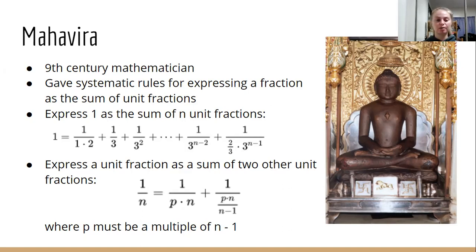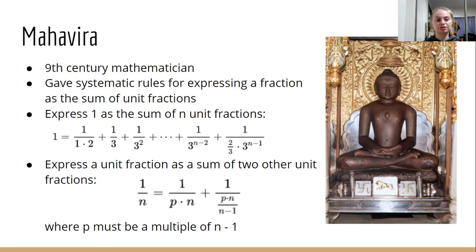So I'm just going to give a couple of examples because he came up with a ton of formulas. Again, for the sake of time, I'm not going to include all of those. So here's just a couple. He found out that he can express 1 as the sum of n unit fractions, and he expressed it in that formula there. And then he also expressed a unit fraction as a sum of 2 other unit fractions. Again, that is shown there, and p must be a multiple of n minus 1.